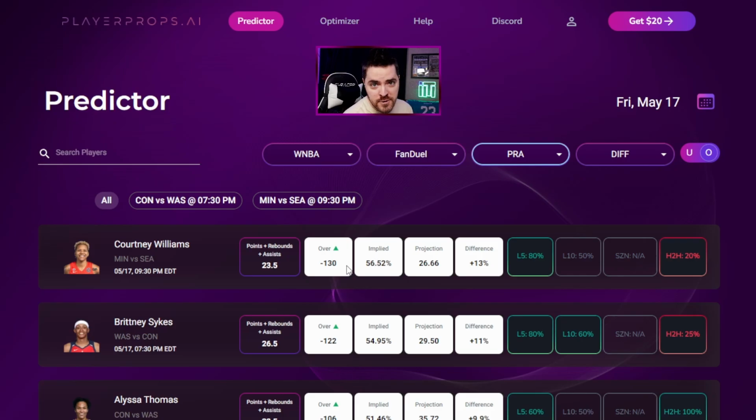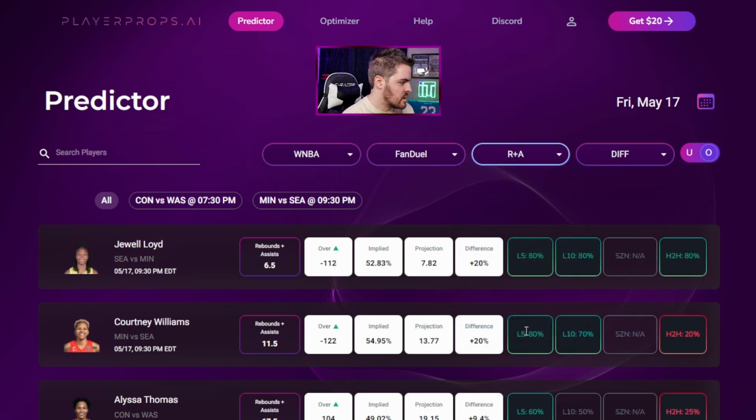So what we're doing is we're just reverting to what they started with. We know it's minus 130 because we see that on the app. So we ask, what is the mathematical calculation for the implied chance of that exact odds number? And again, 56.52. That's how to use implied. It's just what FanDuel says the chance is. It's not what we say the chance is, because what we say is what the AI projection says. AI projection is us. Implied is the books. So make sure you remember that when you're applying yourself and using these tools on your own. Nothing too sexy on that.